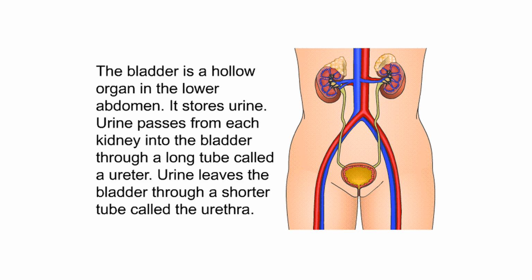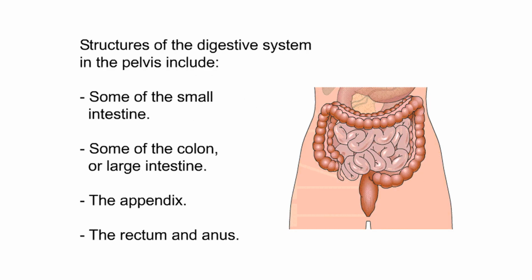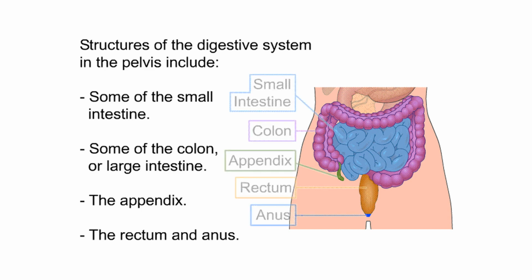The bladder is a hollow organ in the lower abdomen. It stores urine. Urine passes from each kidney into the bladder through a long tube called a ureter. Urine leaves the bladder through a shorter tube called the urethra. Structures of the digestive system in the pelvis include some of the small intestine, some of the colon or large intestine, the appendix, the rectum and anus.